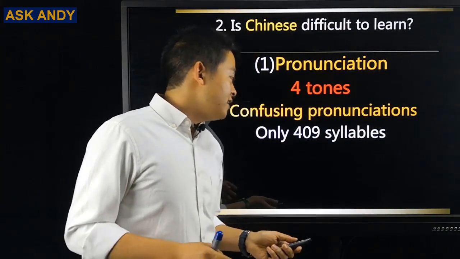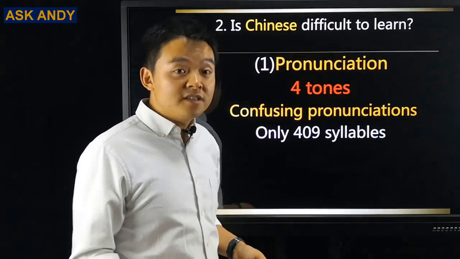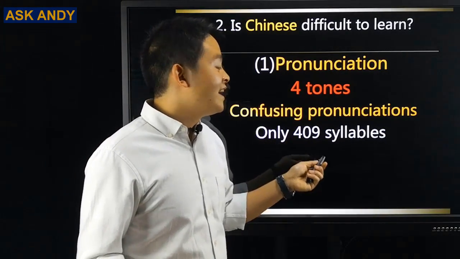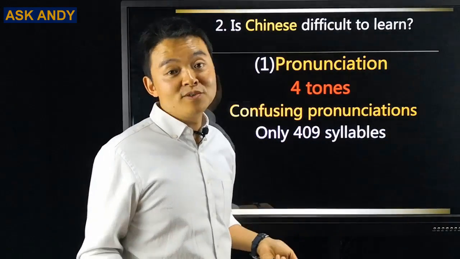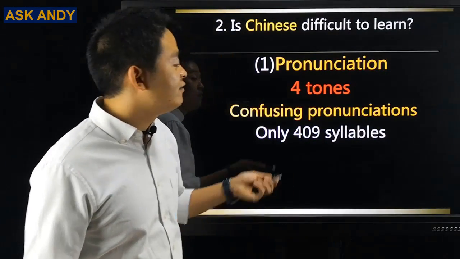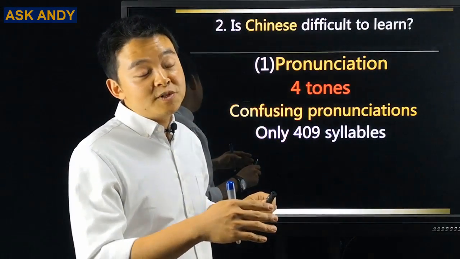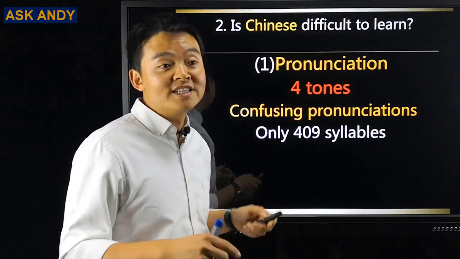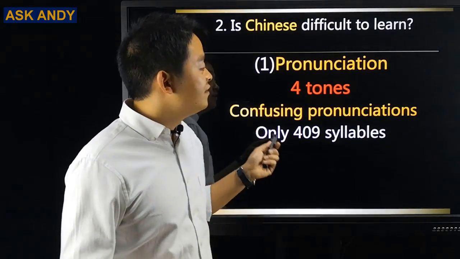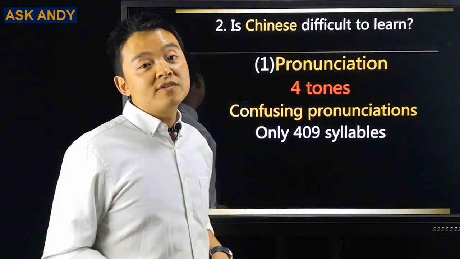And then another thing is confusing pronunciations. Because we don't have that many syllables, you can see it's something good. We only have 409 syllables in Chinese. How many syllables do we have in English? Countless, innumerable, right? But we only have 409 syllables. So if we only have 409 syllables and we have lots of vocabulary that sounds similar in pronunciation, you're going to find lots of confusing pronunciations. But is that a really tricky part for you?